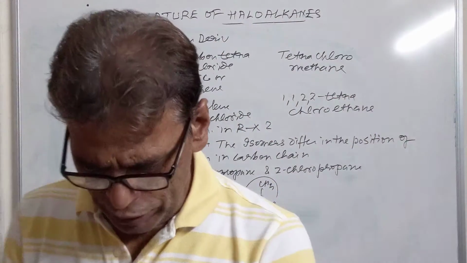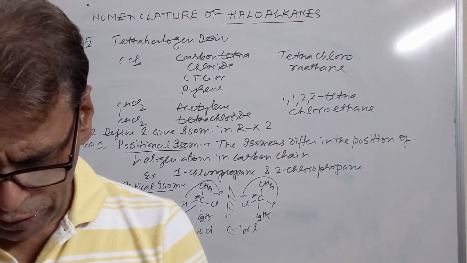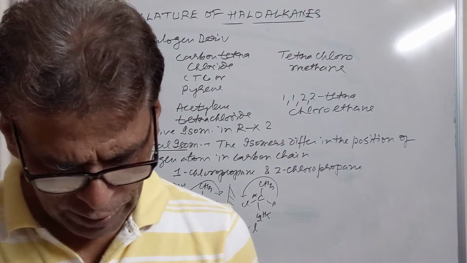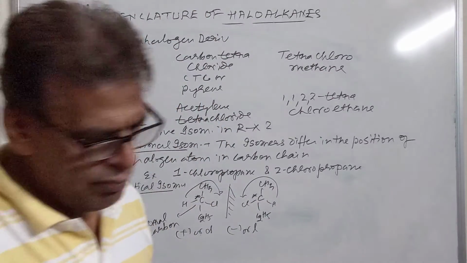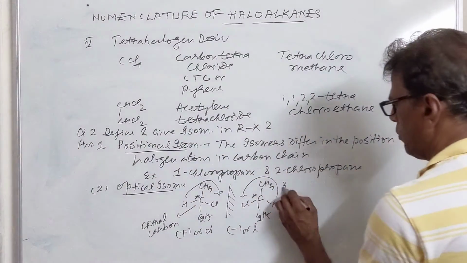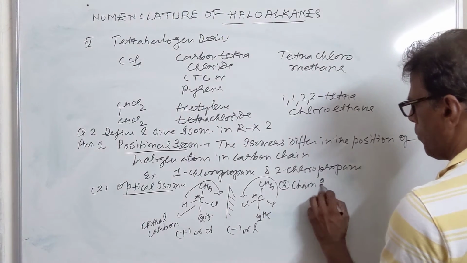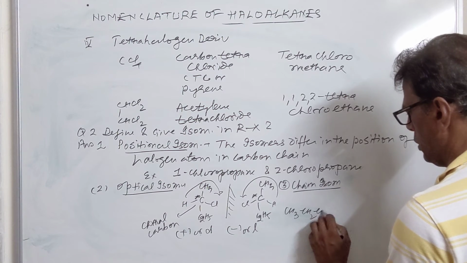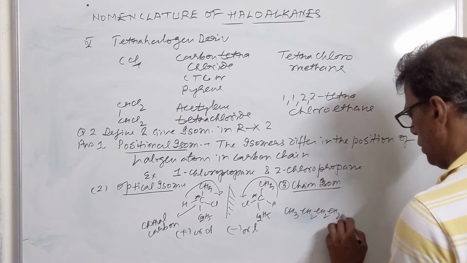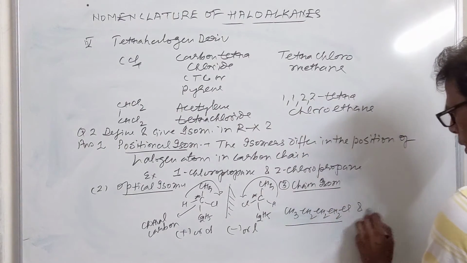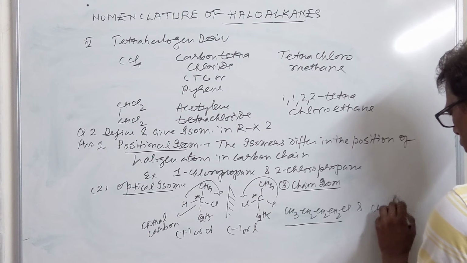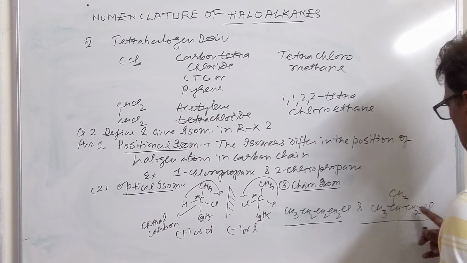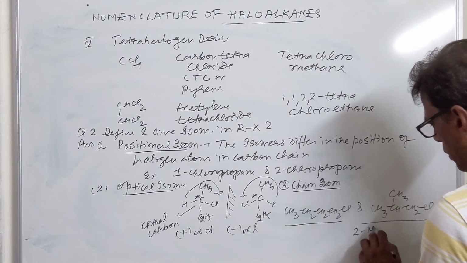So these are two isomerisms: positional isomerism we have seen, and next, optical isomerism of alkyl halides. Then we come to chain isomerism, where the isomers differ in the nature of the carbon chain. CH3CH2CH2CH2Cl is 1-chlorobutane and its isomer is 1-chloro-2-methylpropane. These are chain isomers.